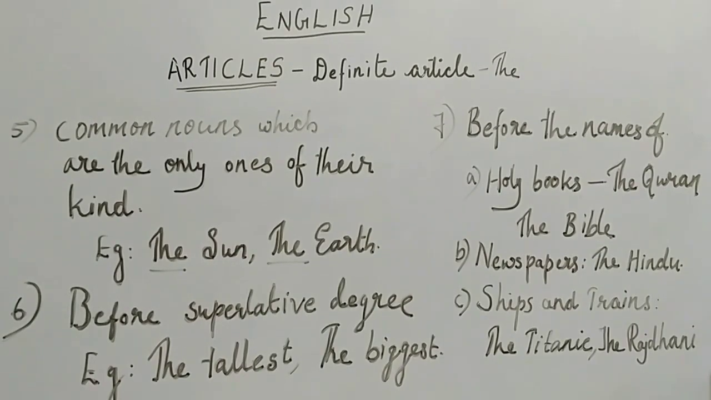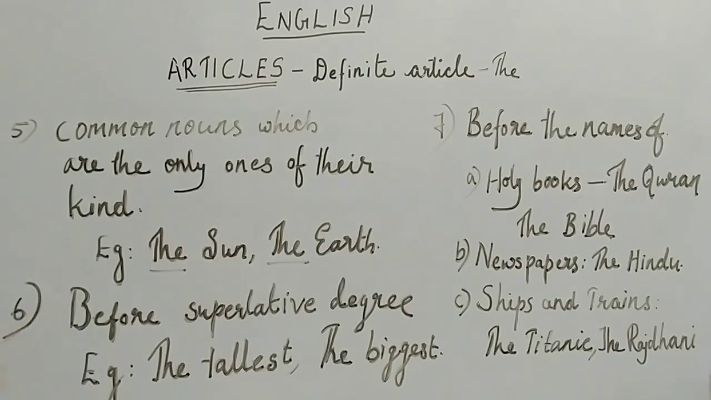The next point is before common nouns which are the only ones of their kind, we can use the definite article the. For example, the sun, the earth: only one sun, only one earth. So, before that type of nouns we can use the definite article the sun, the earth.